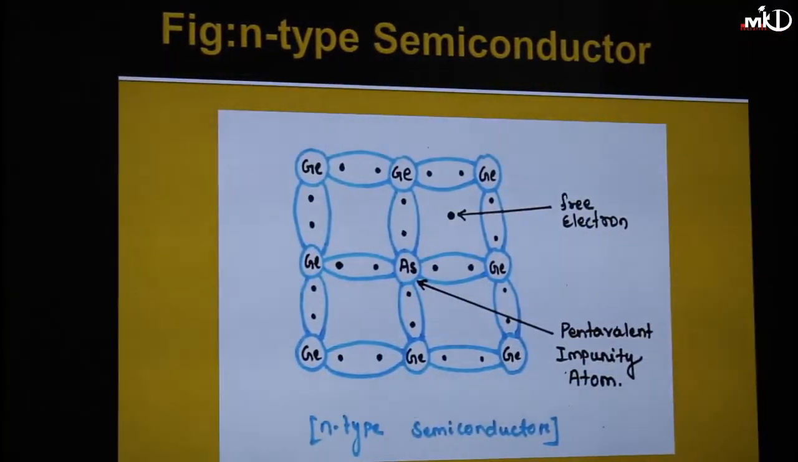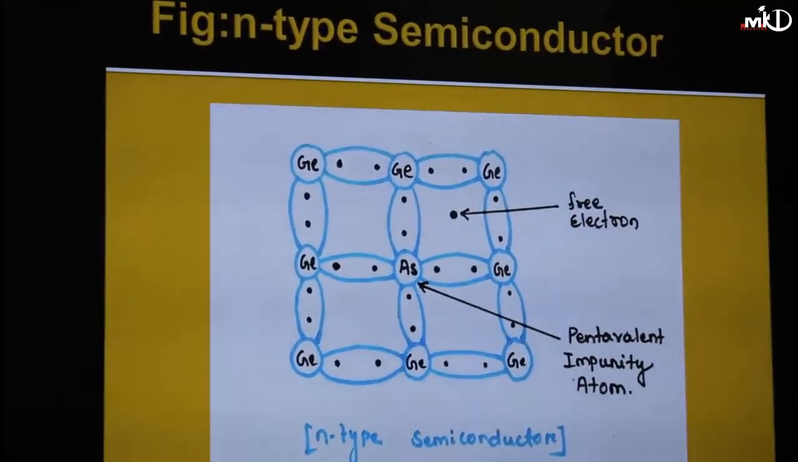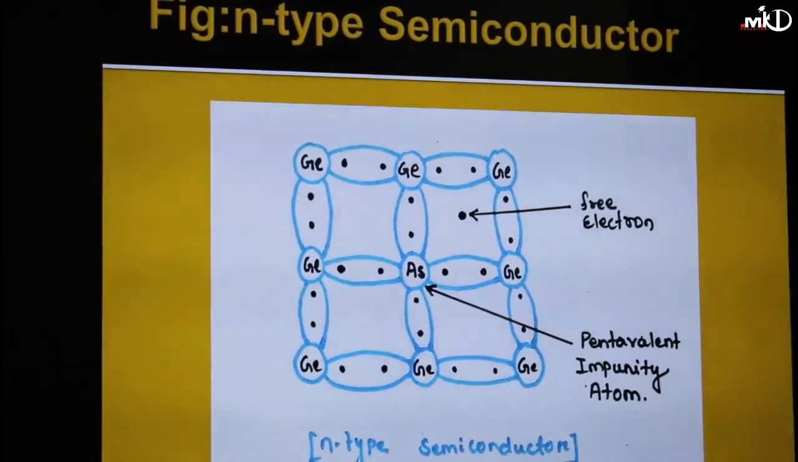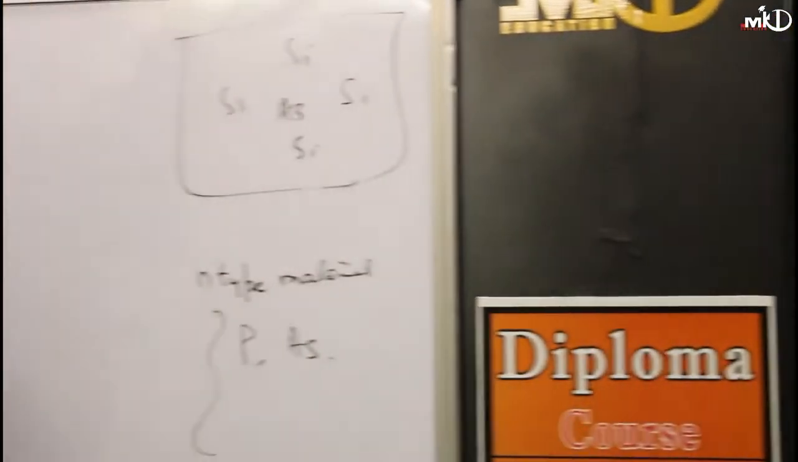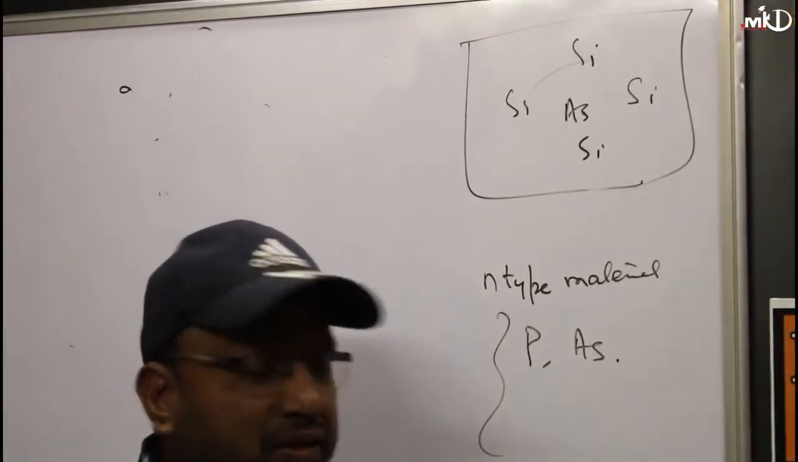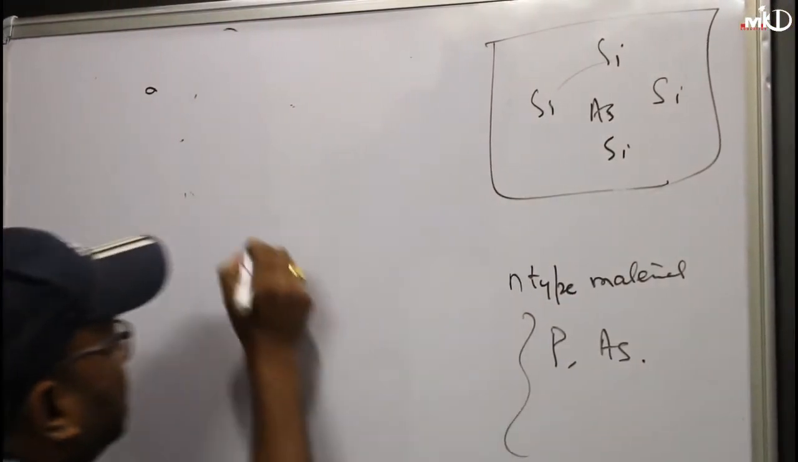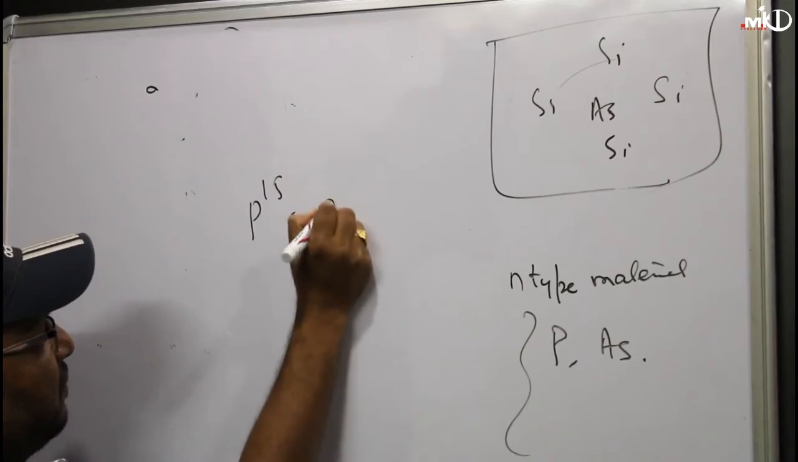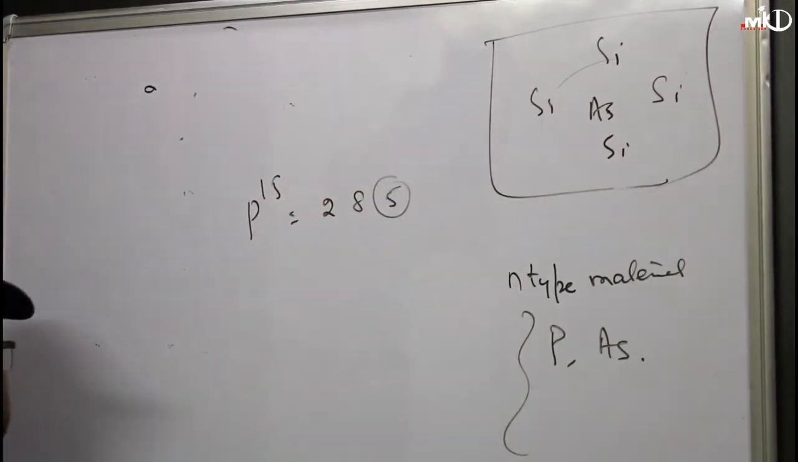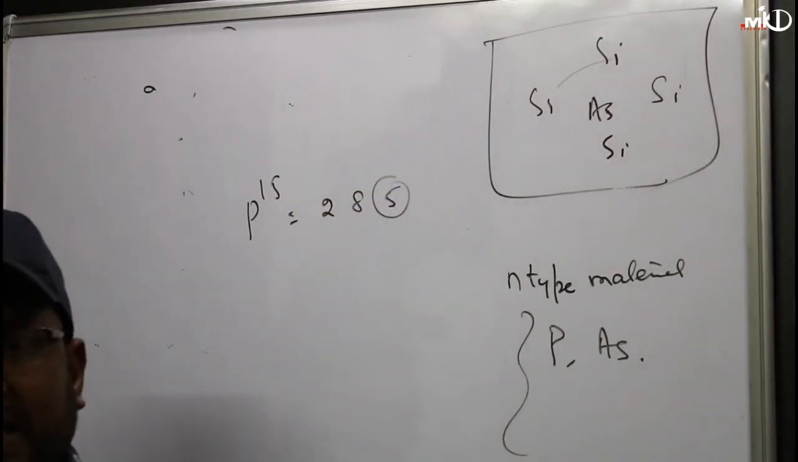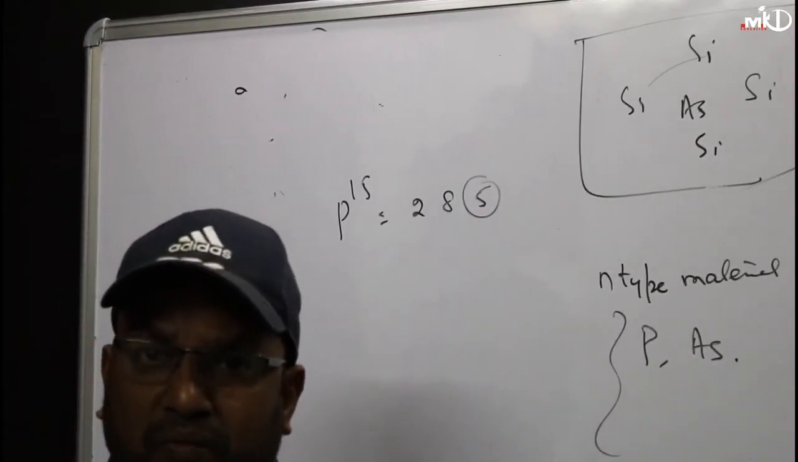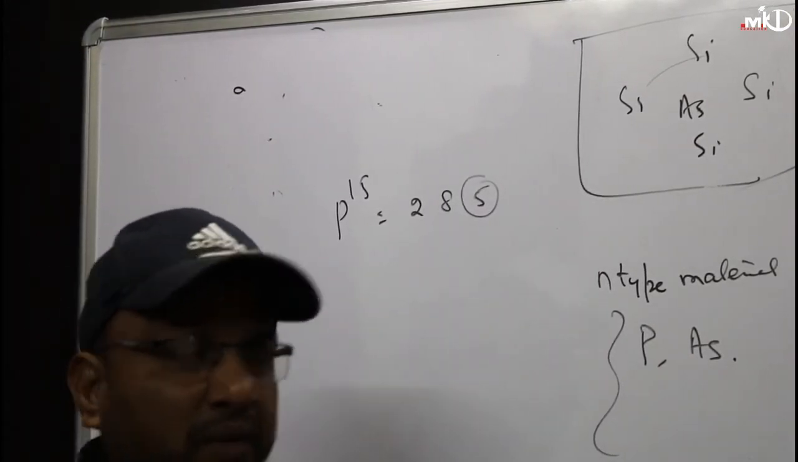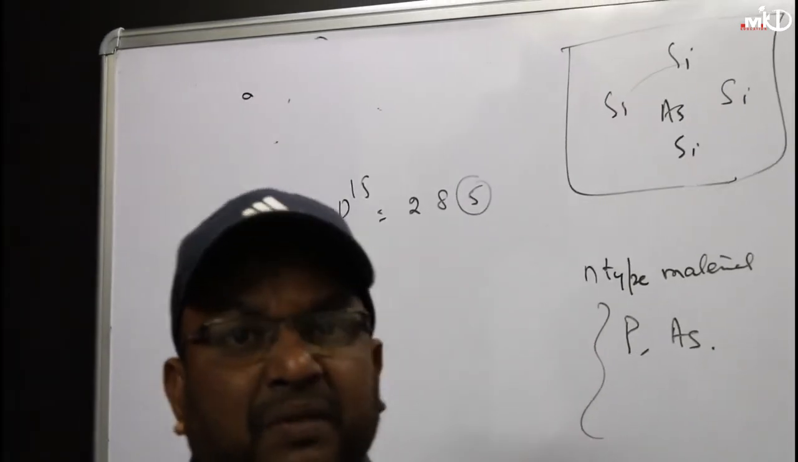So the N-type materials are phosphorus and arsenic like this. Phosphorus, antimony and arsenic are examples of N-type materials. Suppose phosphorus. You know that phosphorus has atomic number 15, which means 2, 8, 5. So those materials having the valence electron equal to 5 will give rise to an N-type semiconductor.